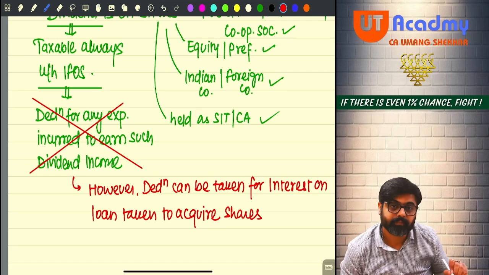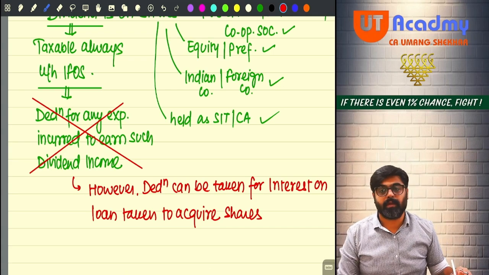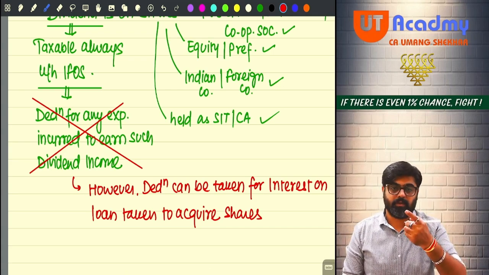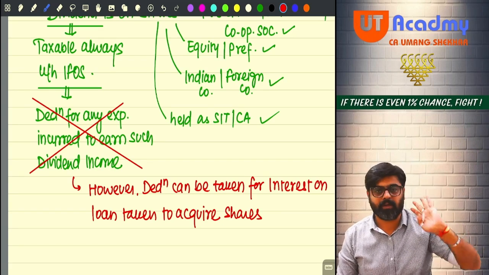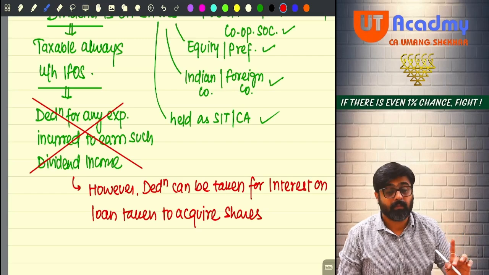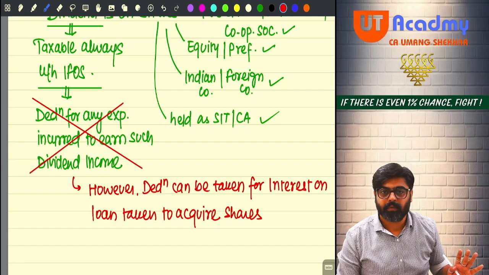Shares. So on the loan which you have taken to acquire the shares, whatever interest you pay, that interest we are ready to give you as a deduction. But other than that, any other expense we are not going to allow. Will you remember this? Sure, sir.